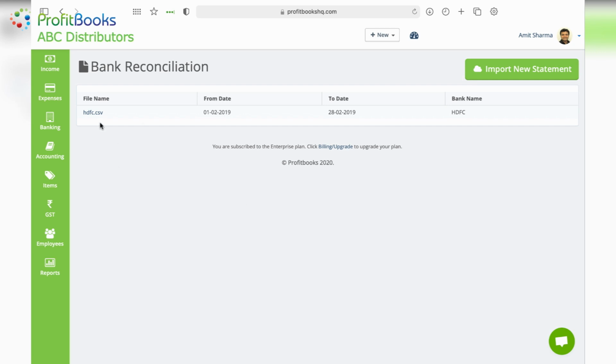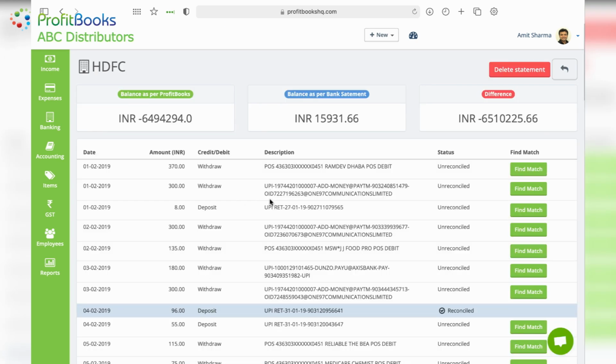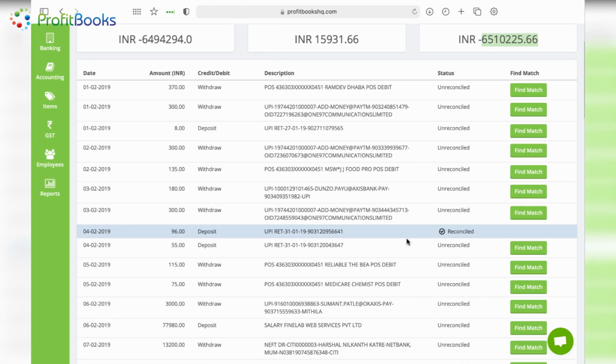Here, for the ease of understanding, I have already inserted one bank statement. You can go ahead and click on that. So on the screen, it shows balances as per ProfitBooks and balances as per bank statement, and you get to see the difference here. System will try to match the entries that are already there.